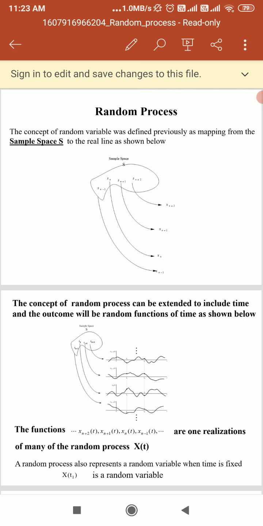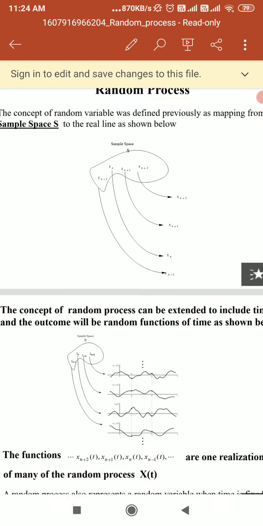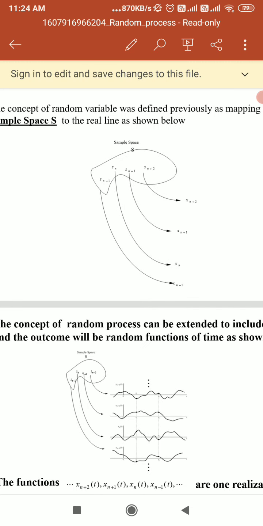Here, the concept of random variable was defined previously as a mapping from sample space S to the real line, as shown below. You can see the diagram here.